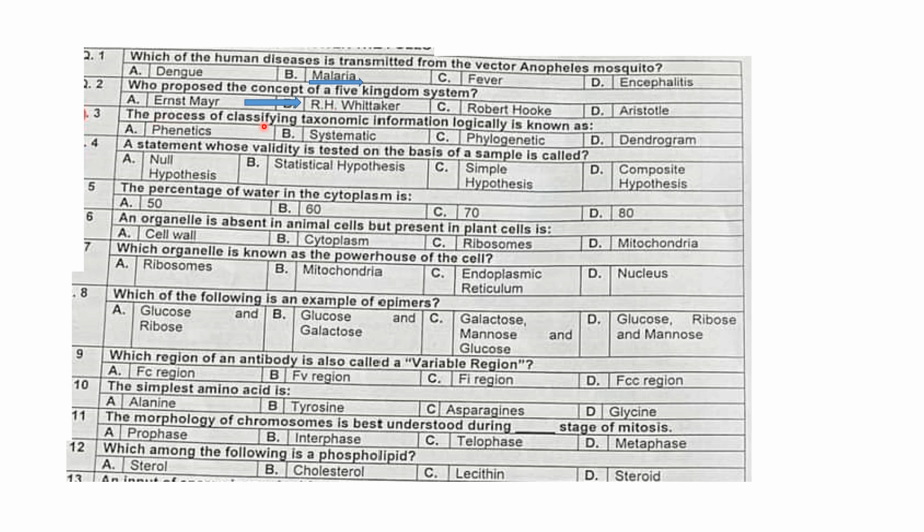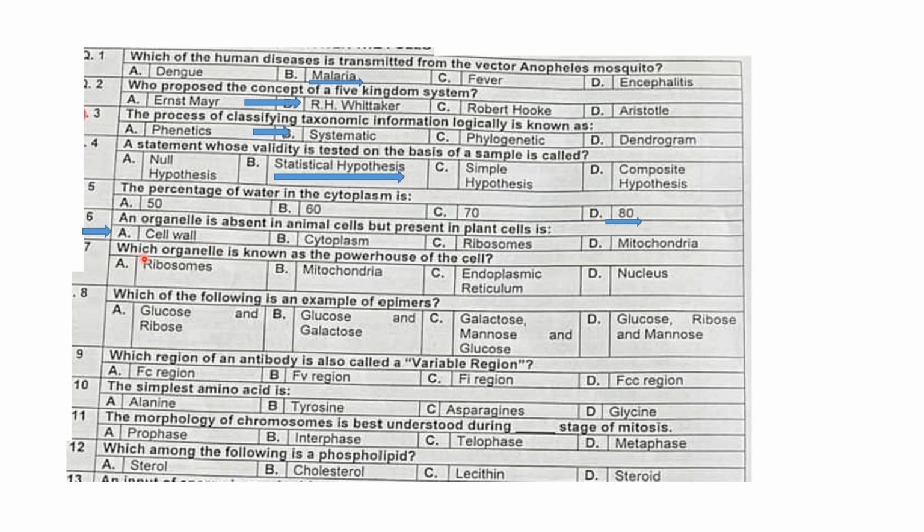The process of classifying taxonomic information logically is known as systematics. A statement whose validity is tested on the basis of a sample is called the statistical hypothesis. The percentage of water in the cytoplasm is 80%. An organelle absent in animal cell but present in plant cell is cell wall, cytoplasm, ribosome, or mitochondria. So cell wall is present in the plant cell, it is absent in the animal cell.